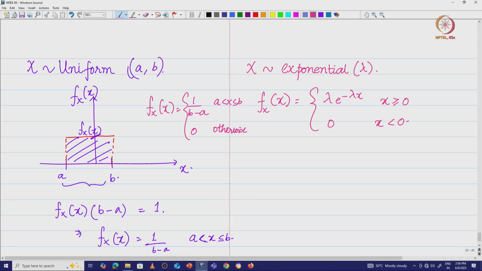So, where do we use the exponential distribution? This is typically used to model the lifetime of a product. I am quite sure many of us would have studied in class 12 that the half life period is exponentially distributed, and we would have been looking at this. So, this is used to model the lifetime of a product.